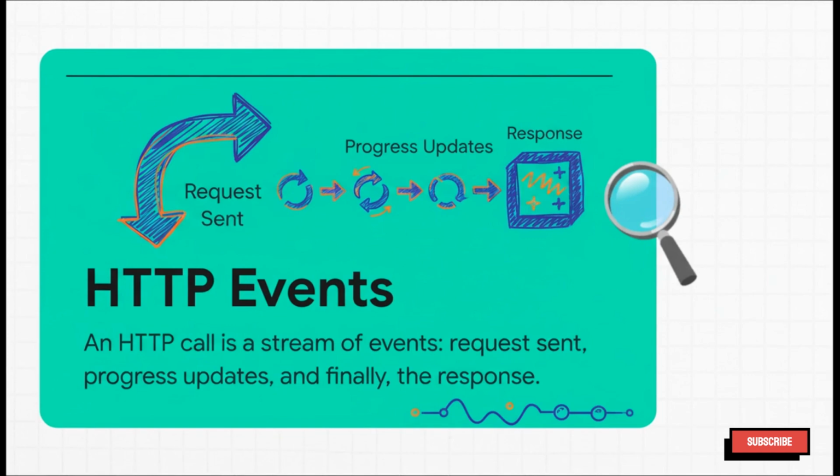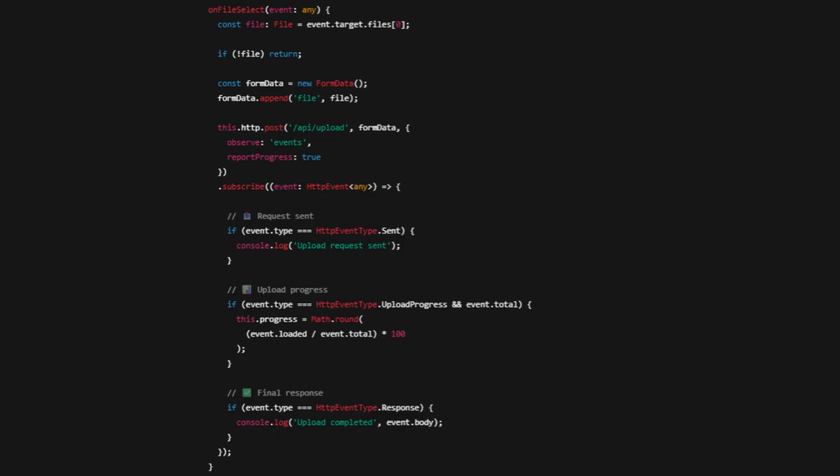First, the request gets sent. Then, if you're uploading a big file, you might get progress updates along the way. Finally, the response comes back. Each of those points in time is a separate event. And that's the real aha moment. An HTTP interaction is a stream of events. Even if most of the time you only care about that final piece of data, the whole process is a stream. And what is the absolute best tool we have in the JavaScript world for handling streams of events? An observable. It's a perfect match.